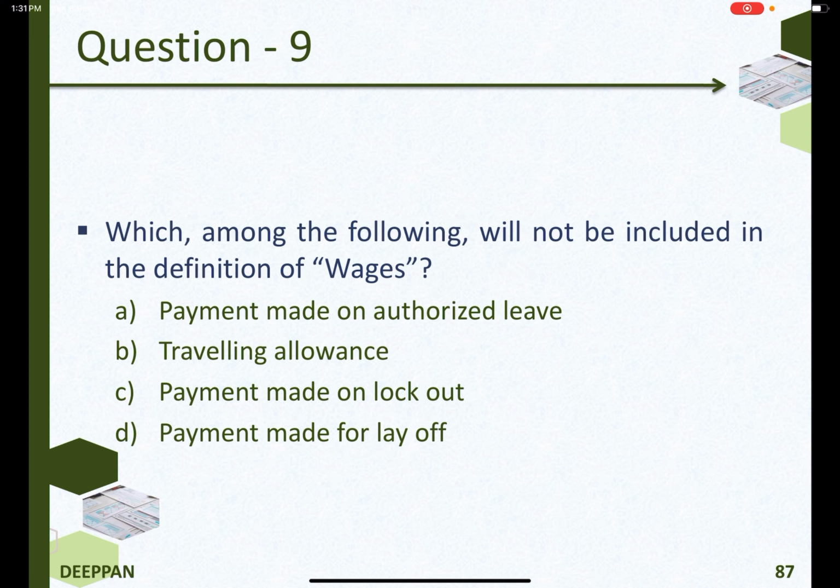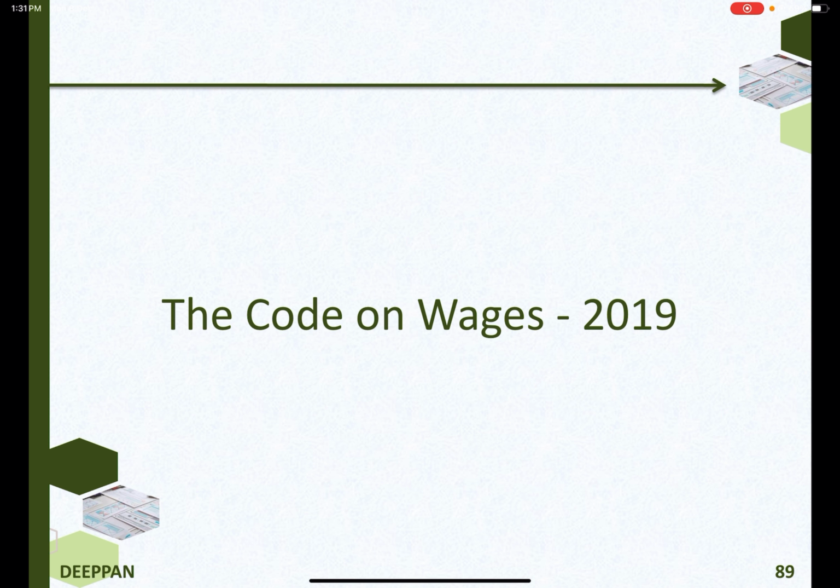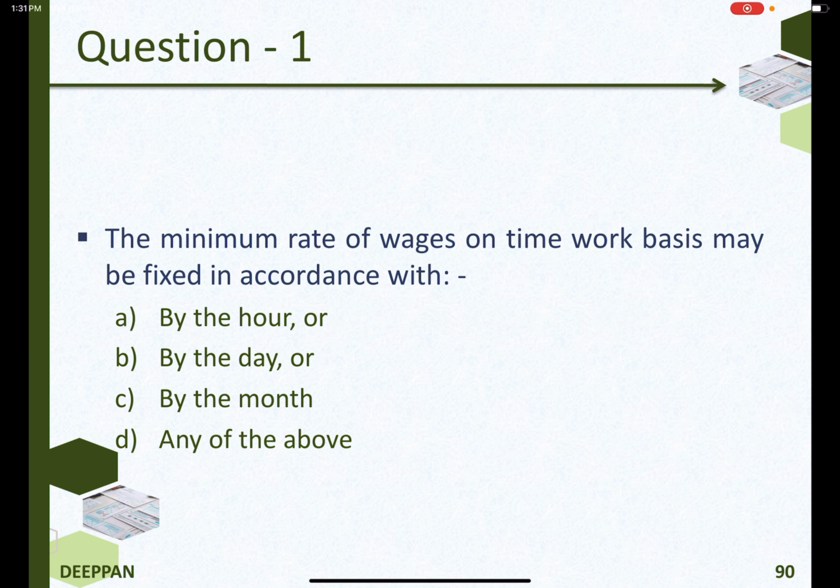Which among the following will not be included in the definition of wages? Traveling allowance. ESI Corporation is a body corporate. The Code on Wages 2019. The minimum rate of wages on time work basis may be fixed by the hour or by the day or by the month. The answer is any of the above.